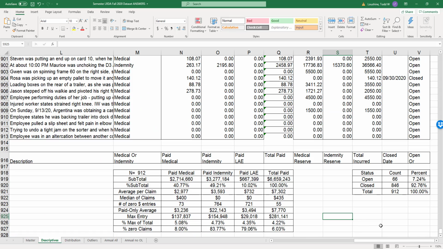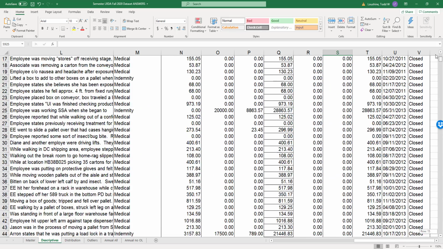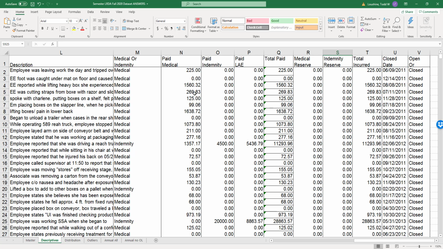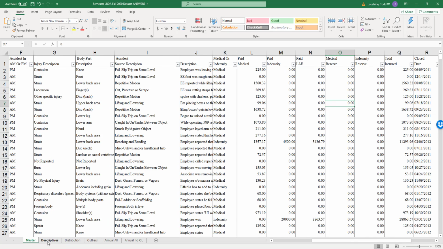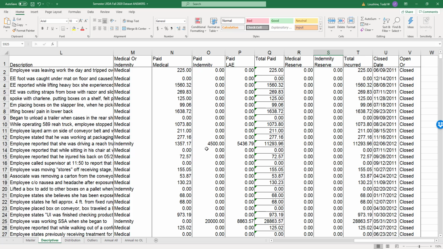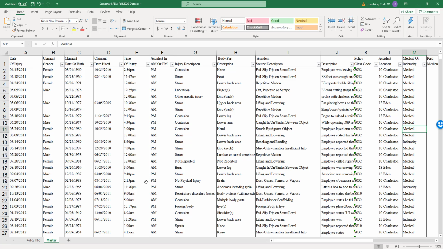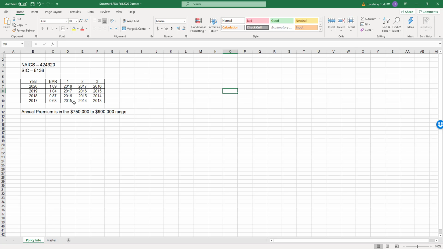I do not have it on my descriptives. I'm going to show you how to add it. If you haven't done this work yet, you may as well just use the new form. But there's also some additional information. But I'm going to show you first how to add it. So here is the new one. It's got 2 tabs. It's got a master's tab, and it has a policy info tab. So this is one of the things that I noted was missing when I was thinking ahead and doing some annual trending.